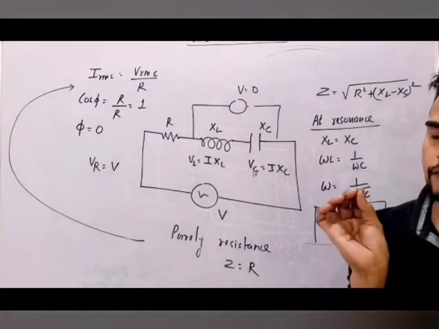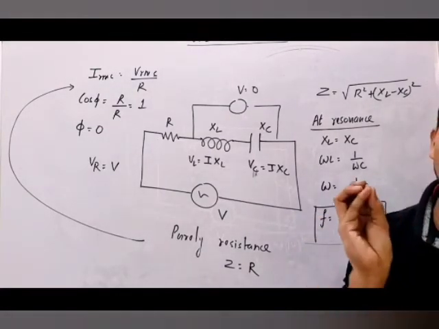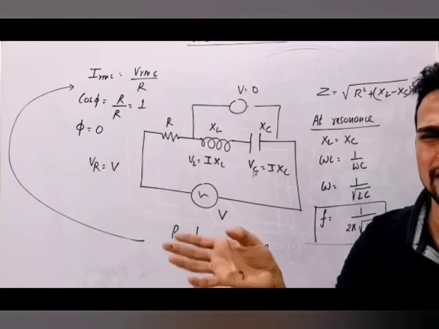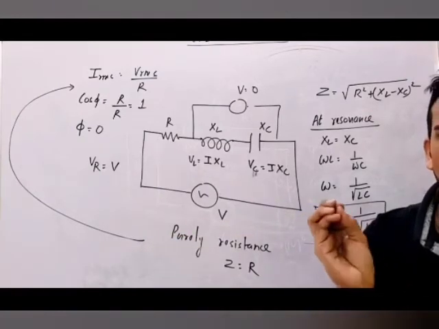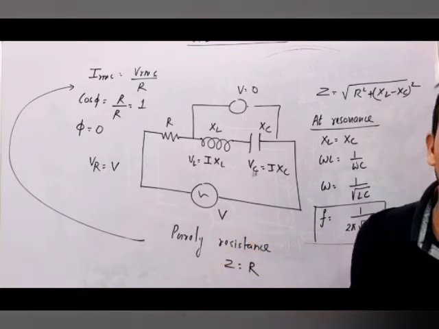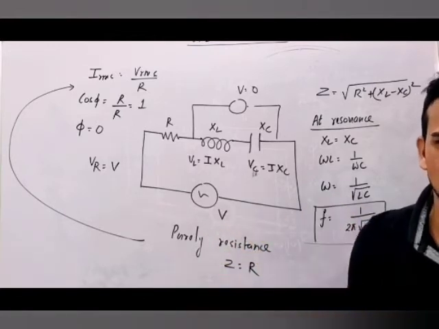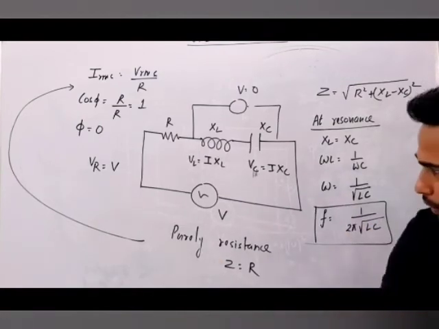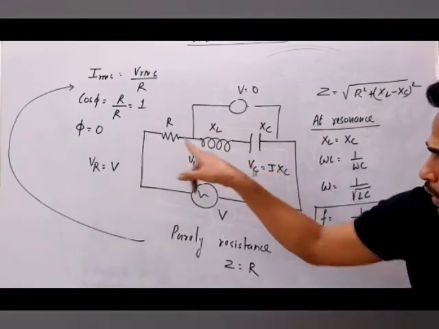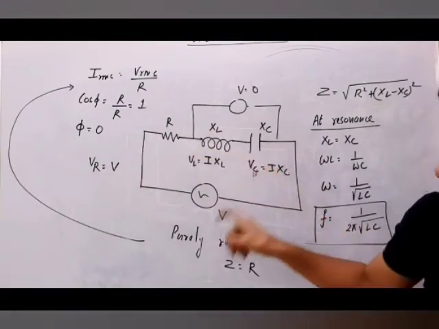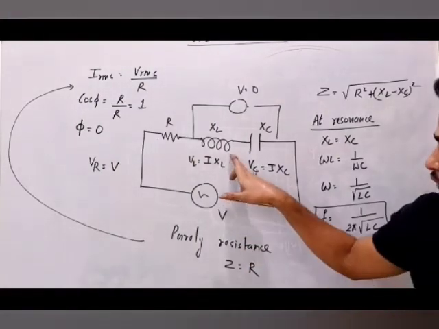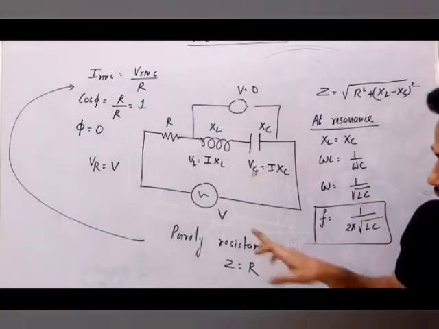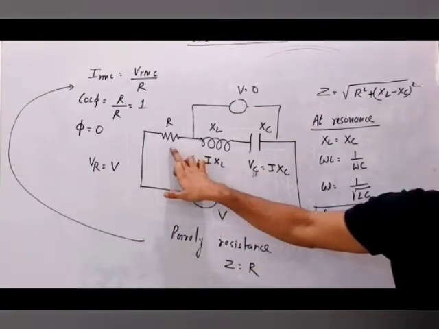So what I told you: in the case of series LCR circuit, Z will be under root of R square plus XL minus XC whole square. But if somehow XL becomes equal to XC, both will cancel each other. Z will become minimum, that means Z will be equal to R. And once Z becomes minimum, circuit current will become maximum, and power factor will become 1. Phase difference will become 0. That means this resonance LCR circuit will behave as a purely resistive circuit. No effect of inductance. Current will flow through both and their voltage will cancel each other, so whatever the voltage you have here, the same voltage will come here also.